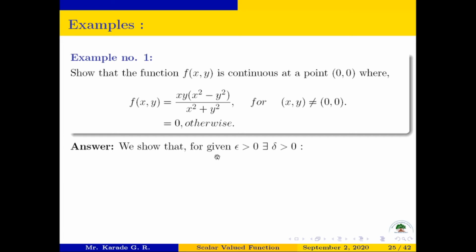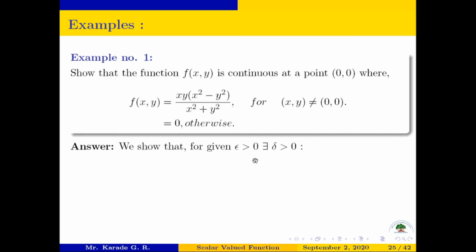We show that for given epsilon greater than 0 there exists a delta greater than 0. To show that this function is continuous at point 0 comma 0, we use the epsilon delta definition of continuity of scalar valued function.